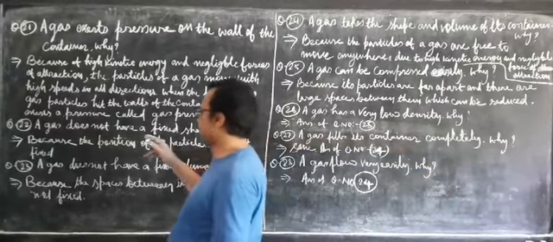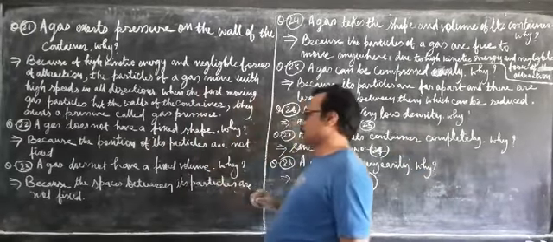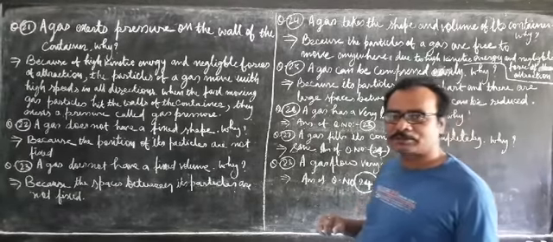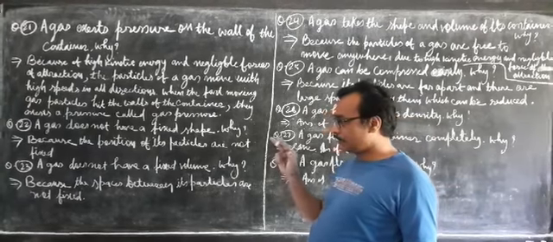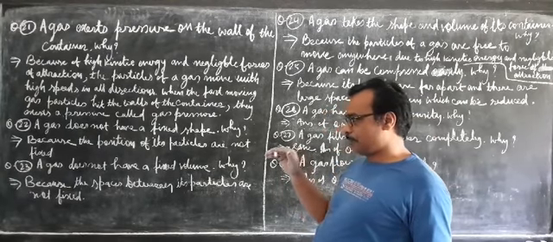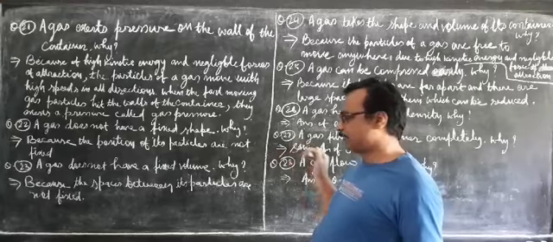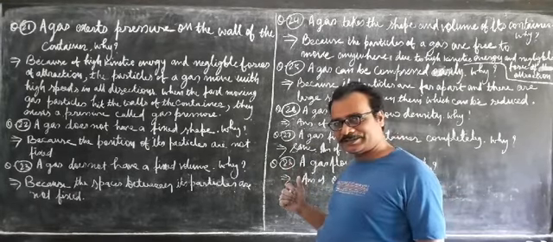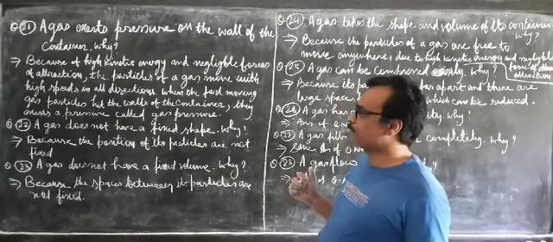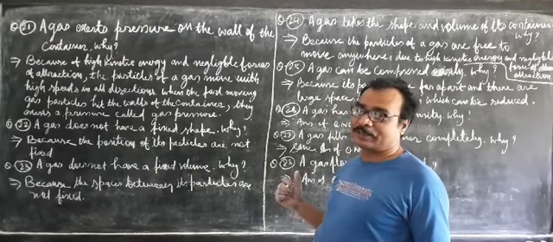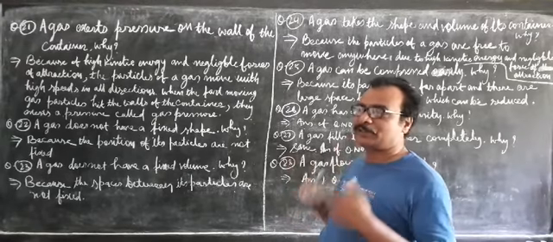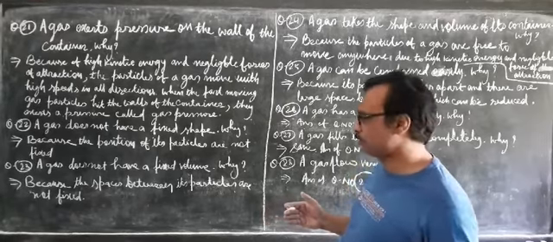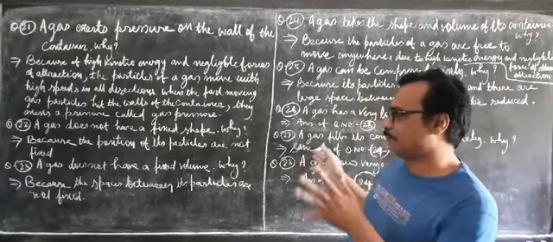Now the next question: a gas does not have a fixed shape. To have a fixed shape, the position of the particles should remain fixed. But the position of the particles is not fixed in this case, because the force of attraction available in the gas is very negligible. It cannot hold the particles at a particular position. That is why gas does not have a fixed shape.